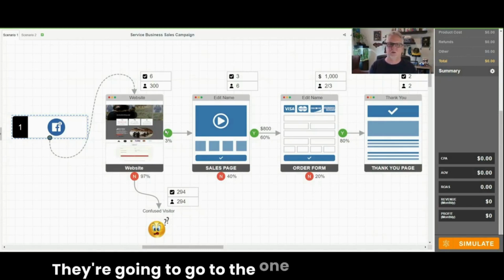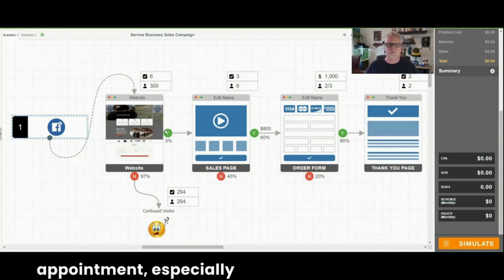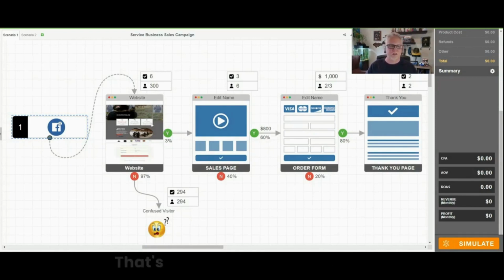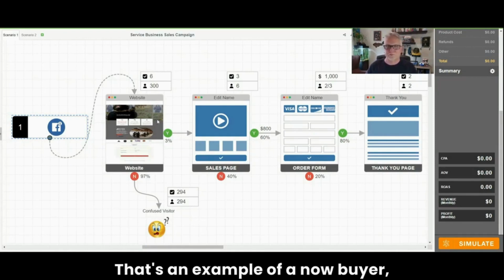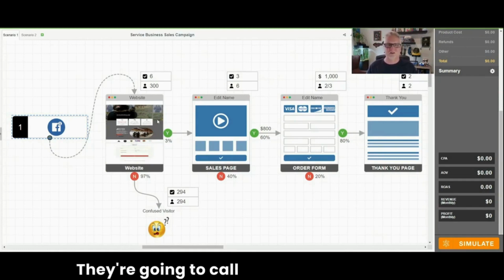They're gonna go to the one that's either closest to them or the first one that they find online, and they're gonna call them up and make an appointment, especially if they can get in right away. That's an example of a now buyer. Somebody who just blew out their tires, somebody sliced their tires or something. They need new tires so they can get to work in the morning. They're gonna call the first mechanic that can come pick up their vehicle, get it down there, and get the tires put on. That's a now buyer.